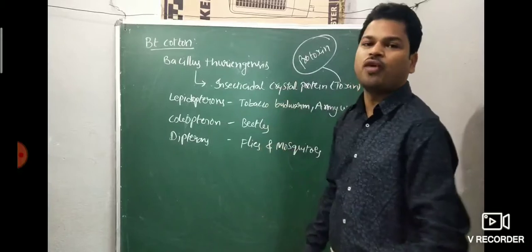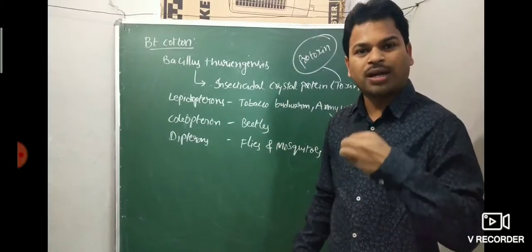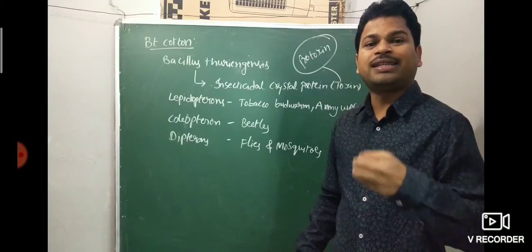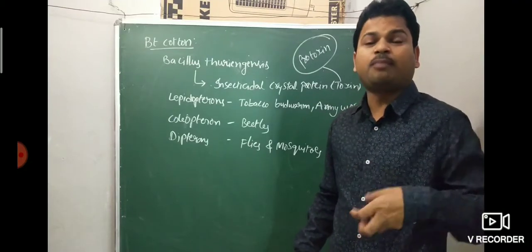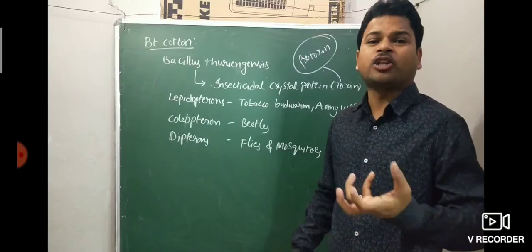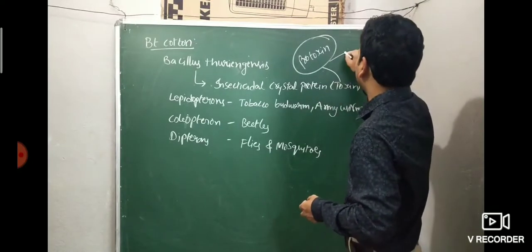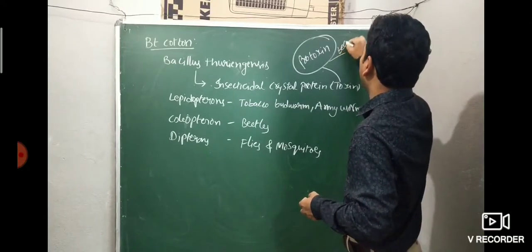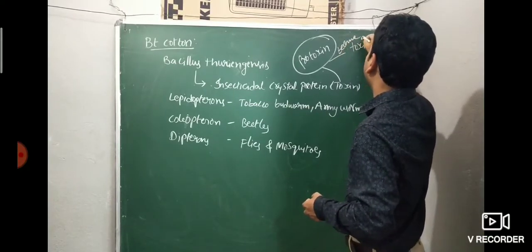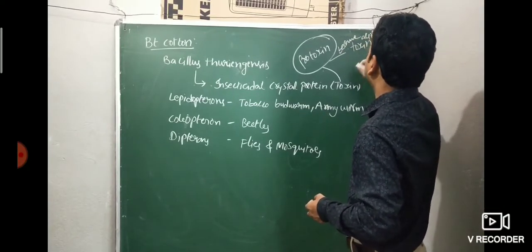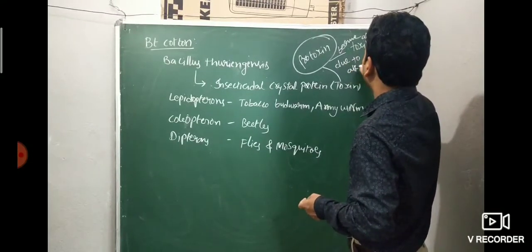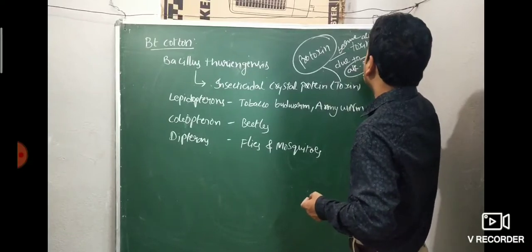Protoxin means the inactive form of toxin. So the toxin produced by Bacillus thuringiensis is an inactive form, a protoxin. It becomes active due to alkaline pH, nothing but around pH 12.